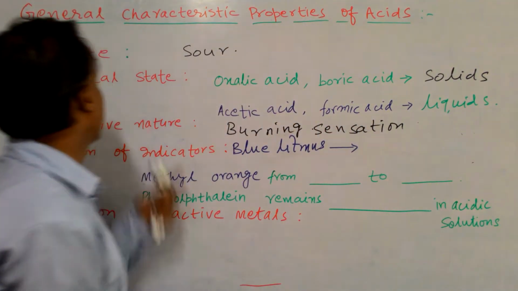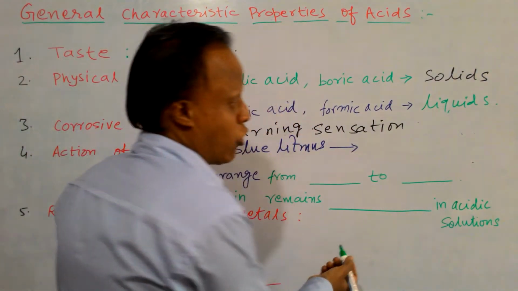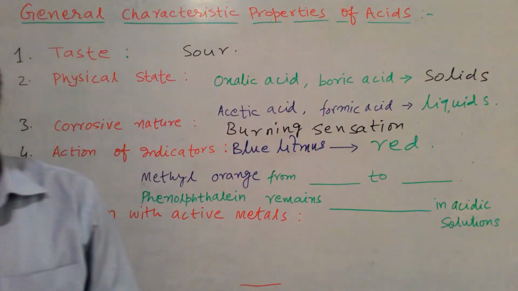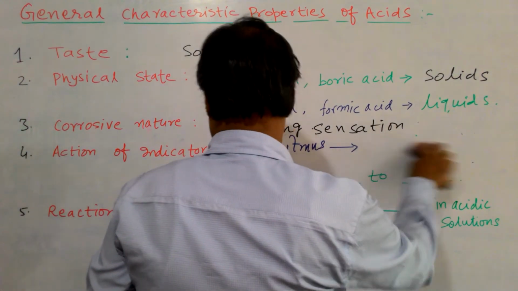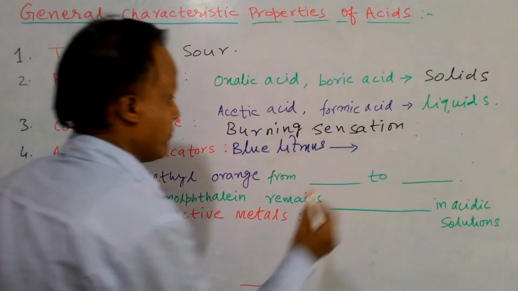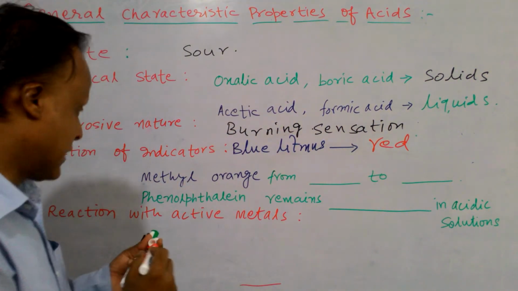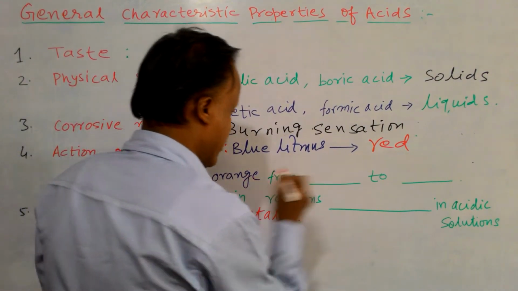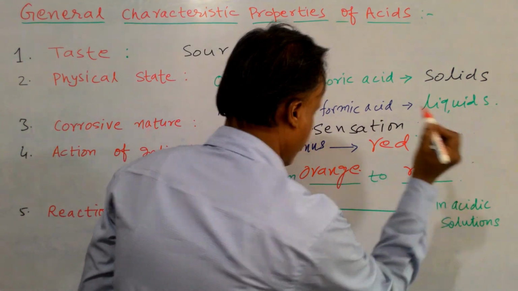So the next characteristic property of acid is that it turns the blue litmus solution or paper into red color. And what about the methyl orange? From orange to red. Initially its color is orange and it changes into red.